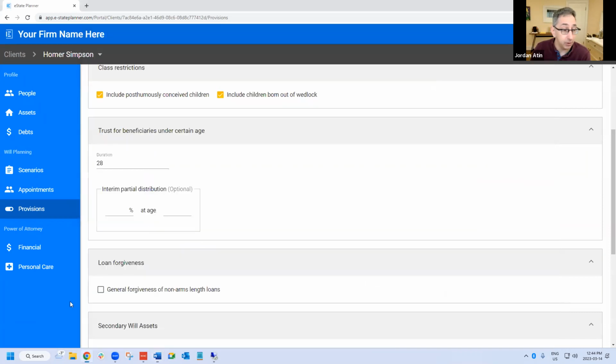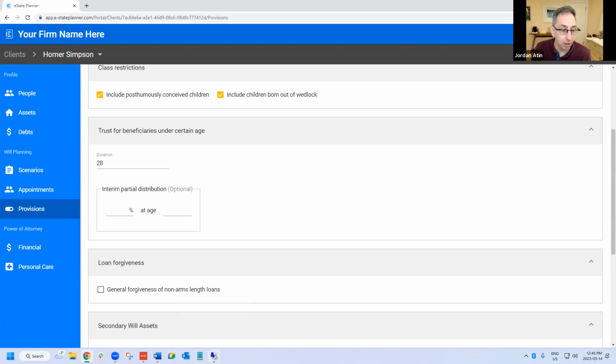And you can even create an interim distribution for these general trusts. Right now, we allow one interim distribution. We don't have the full multiple staged, mostly because I personally didn't think we needed it for a general trust. If we wanted a more complicated trust, we'd probably want to just create a specific trust for that group of people. But we have heard from some other firms that they would like to have multiple interim distributions in this general trust clause, and so we're going to build that. But that's the idea. So that's the beneficiaries under a certain age.